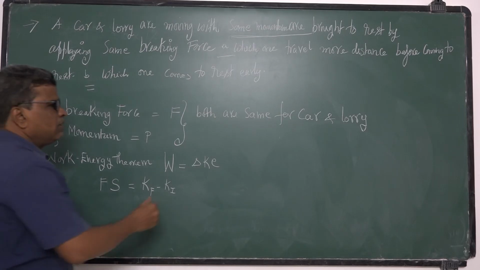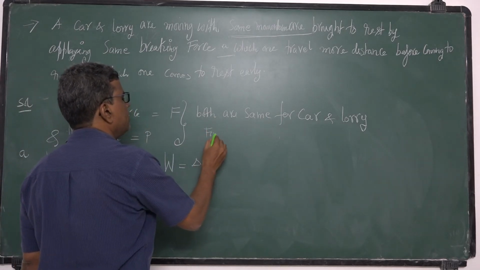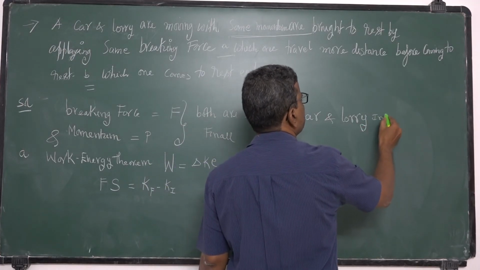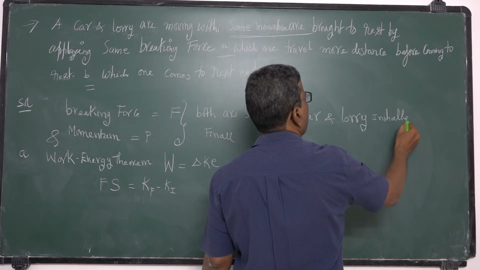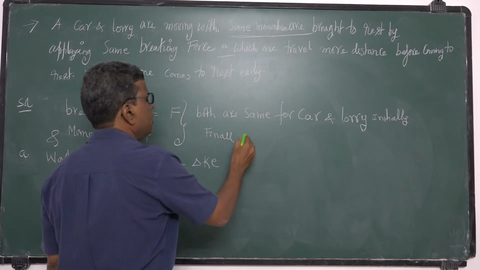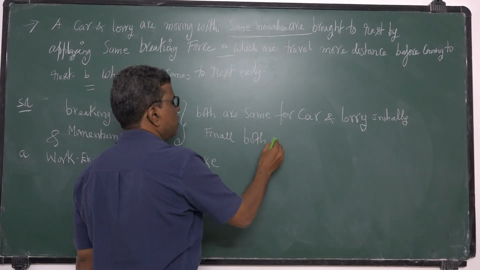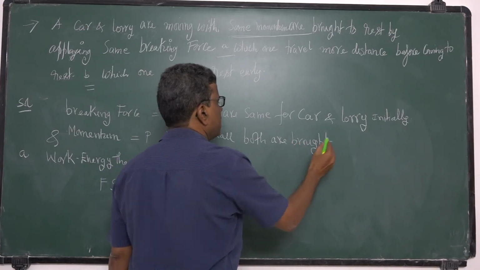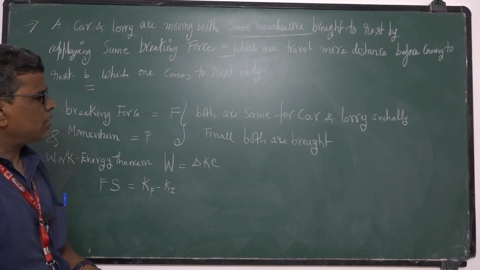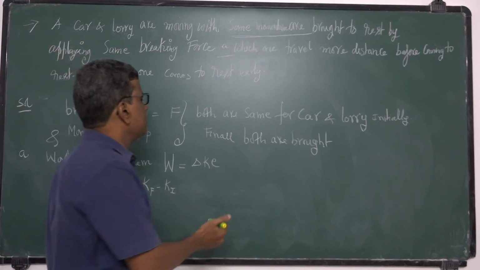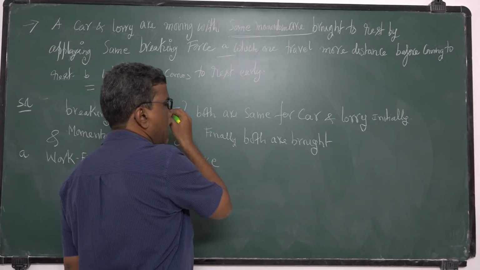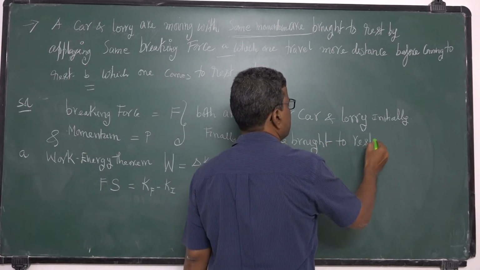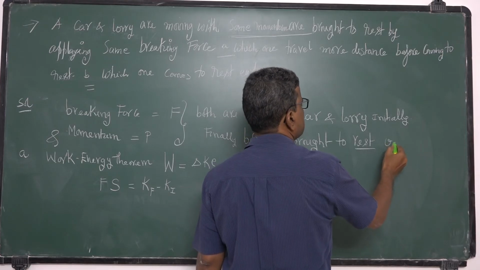Finally, both are brought to rest. Car and lorry, by applying brakes, both come to rest. Since brakes are applied, rest means final velocity 0.